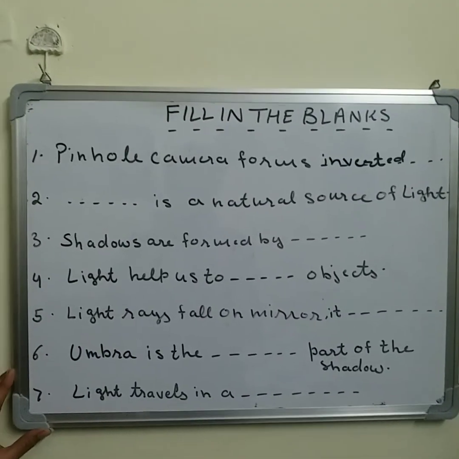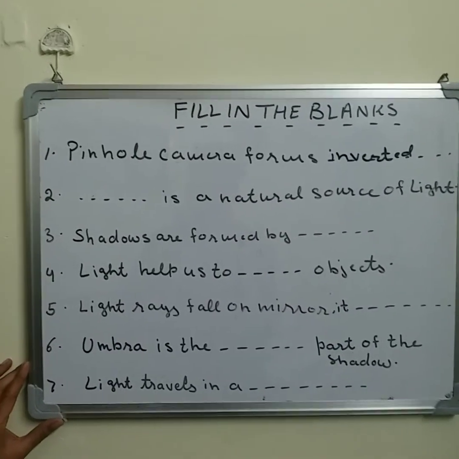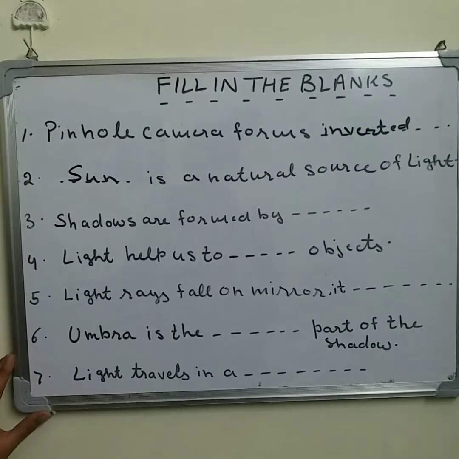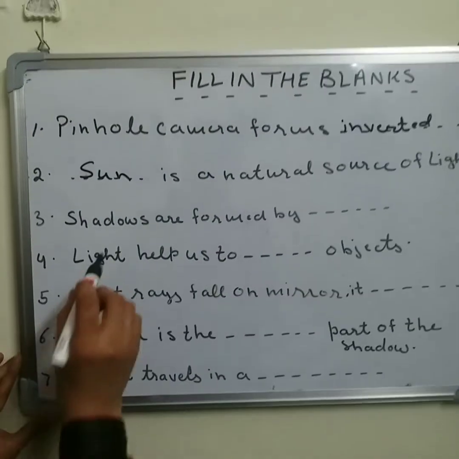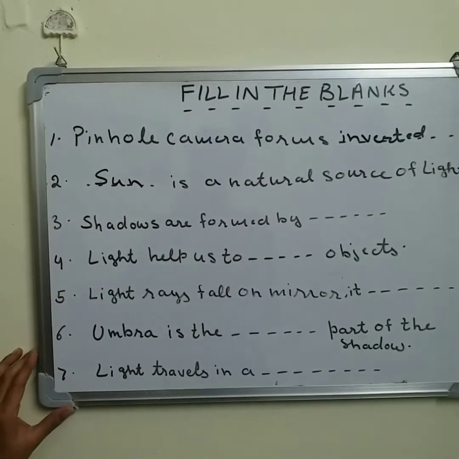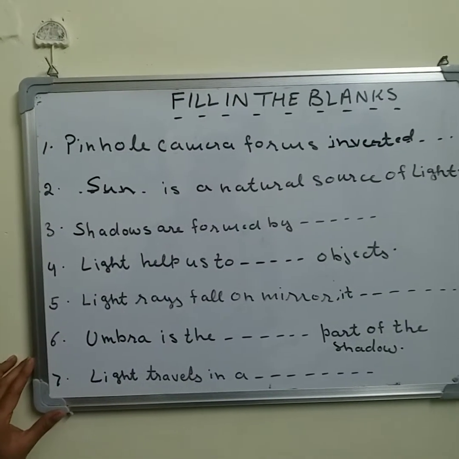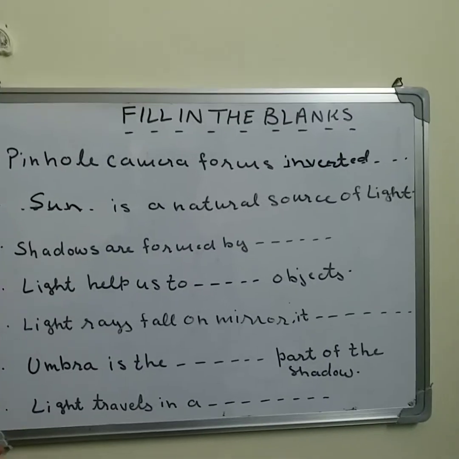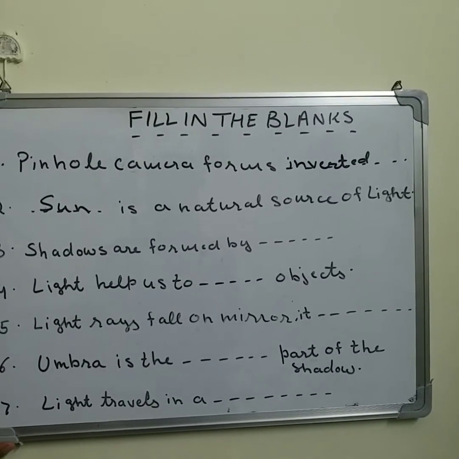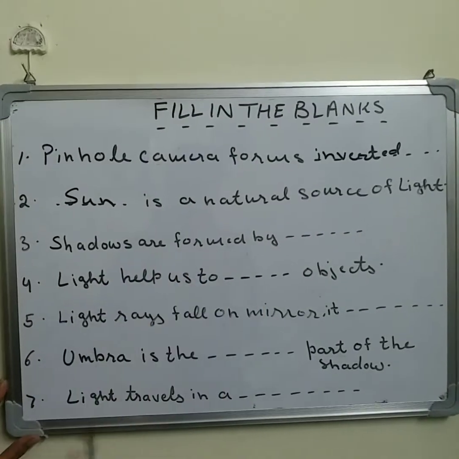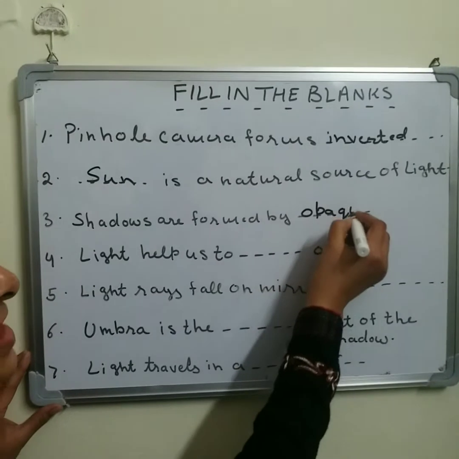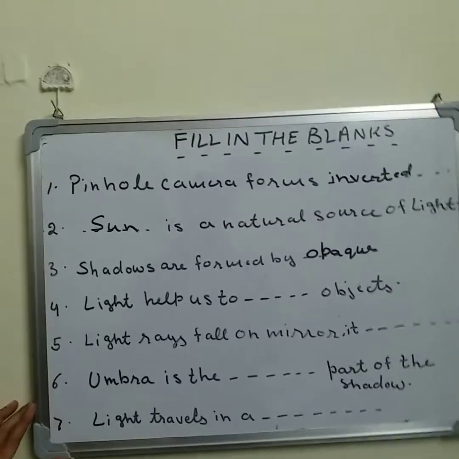Can you tell me the name of any natural source of light? Yes, sun. Sun is a natural source of light. Now next one, shadows are formed by. Shadows are formed by which type of object? Translucent object, transparent object or opaque object? Yes, shadows are always formed from opaque objects. Shadows are formed from opaque objects.